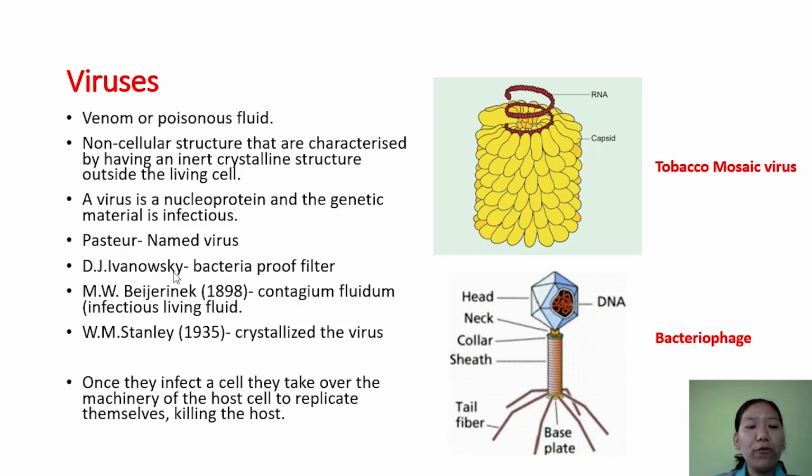Ivanovsky was able to filter the virus through a bacteria-proof filter. Then another scientist, M.W. Beijerinck, in 1898, extracted the fluid from a virus-infected plant, and this fluid was able to cause infection in a healthy plant. He called such a fluid contagium vivum fluidum, or infectious living fluid. And W.M. Stanley was able to crystallize the virus.